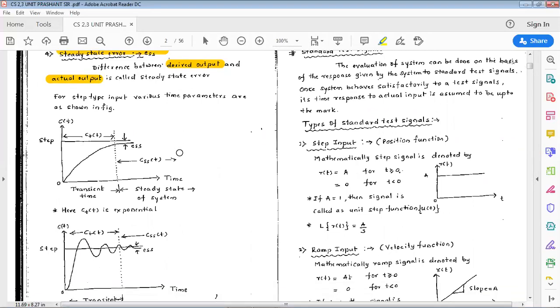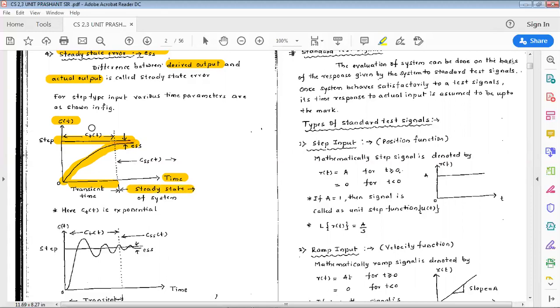We can observe one example of how exactly we can denote these time responses, all the three terms we have discussed now. Consider C of t as a function of t, with the x-axis as time. This is a step input that we have given as an input. This is the response of the system. During the starting time, it took some amount of time to reach the input. This state is called the transient time. After this, whatever response we are getting is called the steady state of the system.